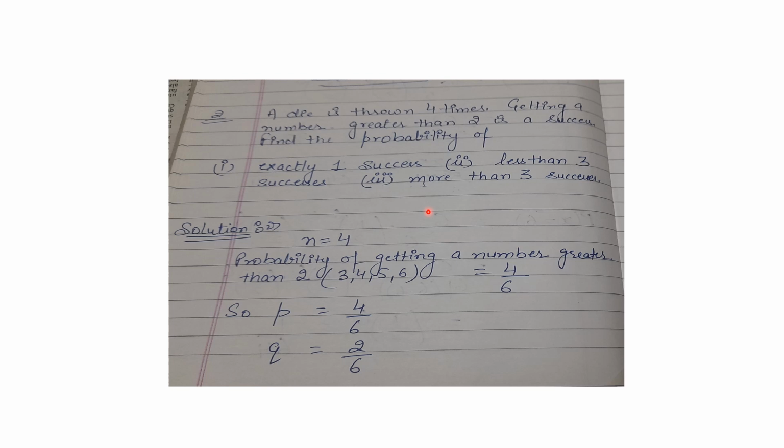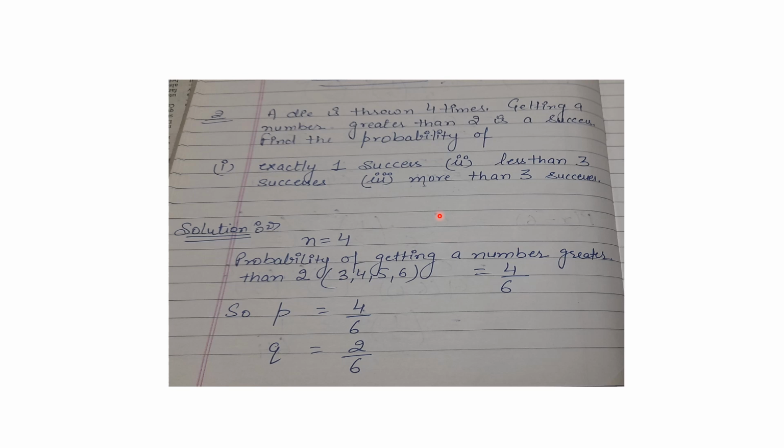We have thrown a die 4 times, and we know that in a single throw of a die there are 6 possible outcomes, with dots on the die numbered from 1 to 6. We have 1, 2, 3, 4, 5, 6 on a die, and they are asking for a number greater than 2.